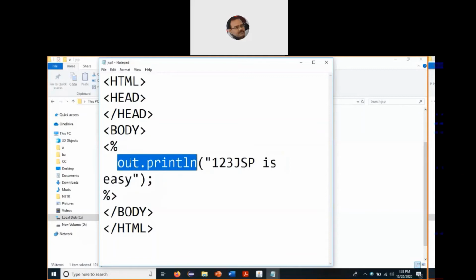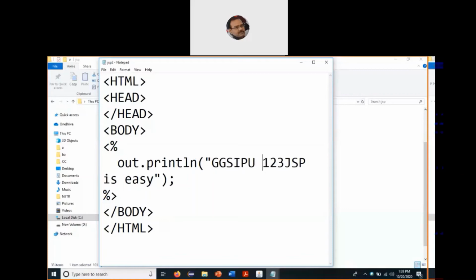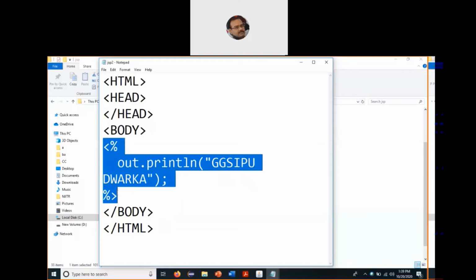So we are using a predefined object called out. Now out is an object of the PrintWriter class in the java.io package. So out.print, and then we write something here. Let's say we write GGS IPU Dwarka. Right? Now since we are writing the code using the out object, this becomes Java code. So we have to use the JSP constructs, and the construct which we are using here is the JSP scriptlet.